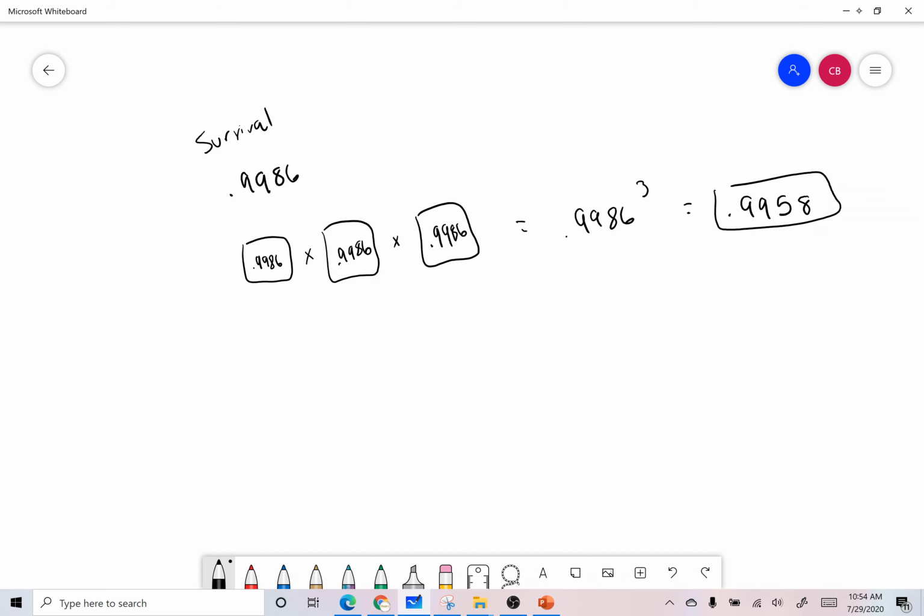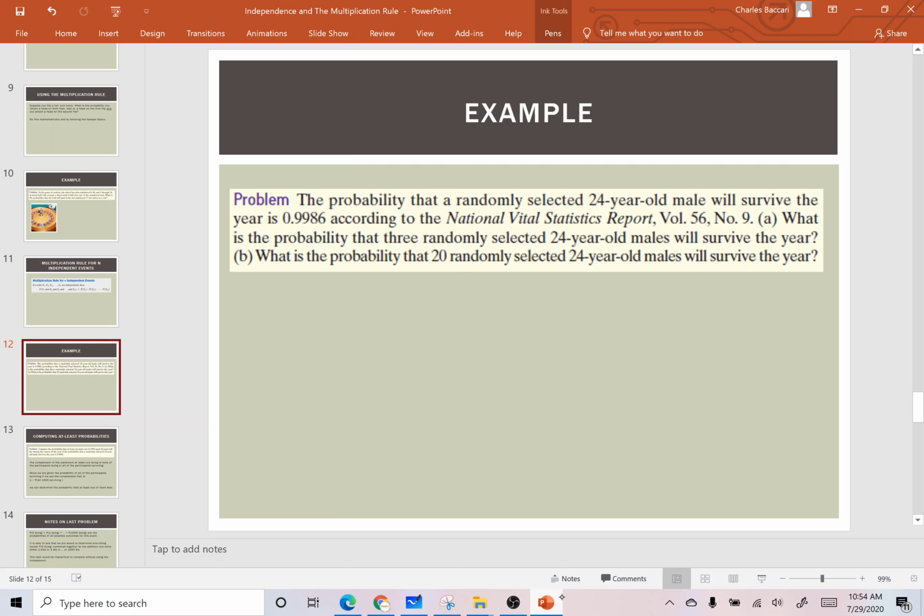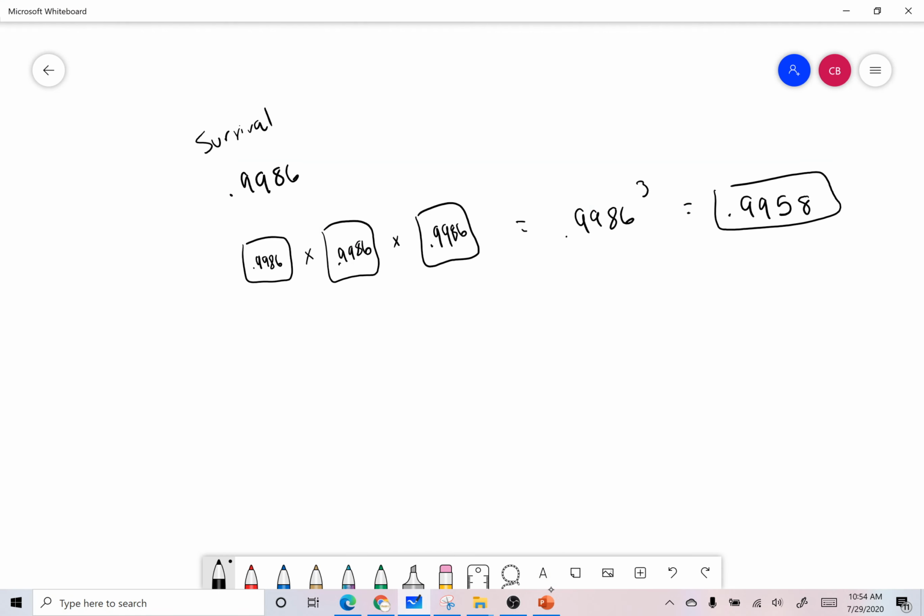Obviously, there are accidents and craziness that goes on, but the next part of the question says, what if 20 people are selected instead of 3? So if we do 20, this was part A, this is part B. This guy has a 0.9986. The next guy has a 0.9986. Well, I'm not going to write all of them, but we're going to stop at 0.9986.